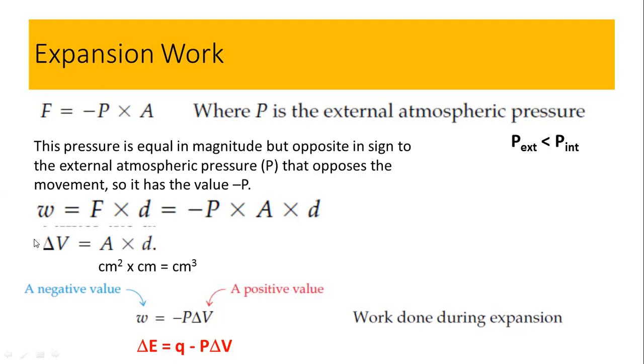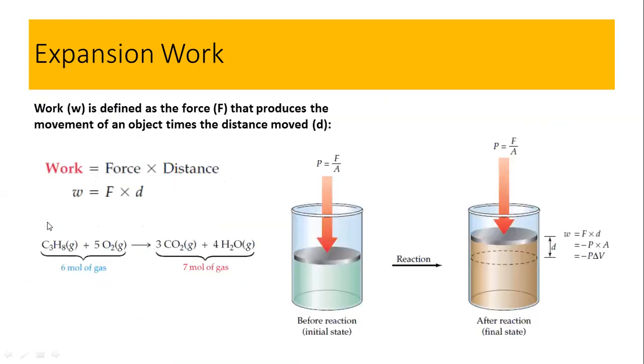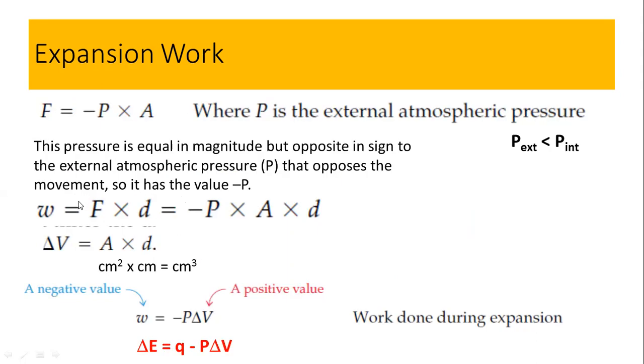So again, we have previously explained that W will be equal to F into D. That means the work will be equal to force into displacement. And now you can replace the force, as the force is minus P into A. So you can put minus P into A, and D is coming from this definition.